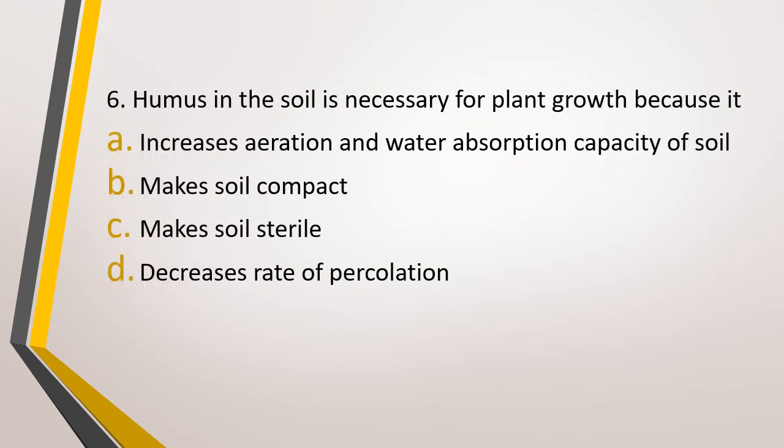Question number 6. Humus in soil is necessary for plant growth because it, option A, increases aeration and water absorption capacity of soil, option B, makes soil compact, option C, makes soil sterile, or option D, decreases the rate of percolation. Which of the following is responsible for improved plant growth because of humus in soil? Correct answer is option A. It increases the aeration and water absorption capacity of the soil.